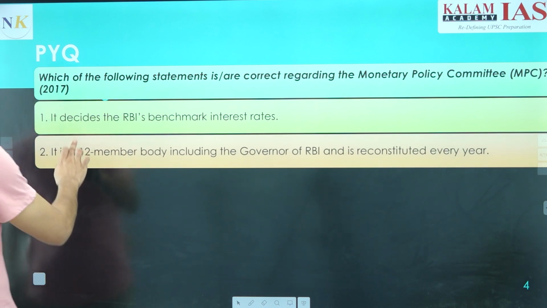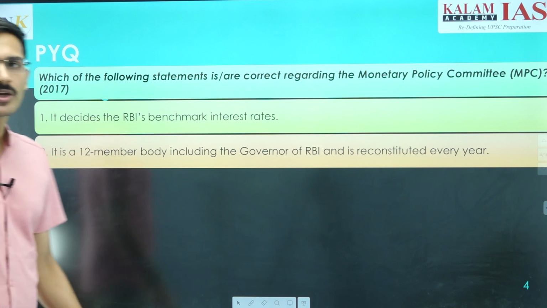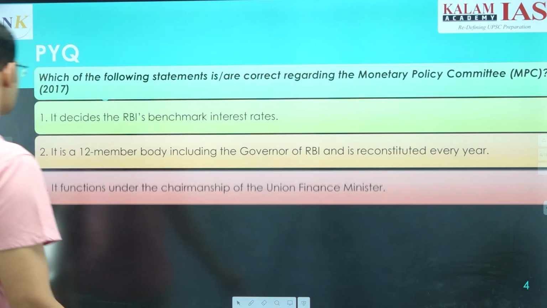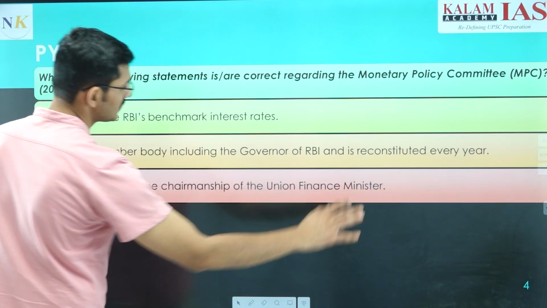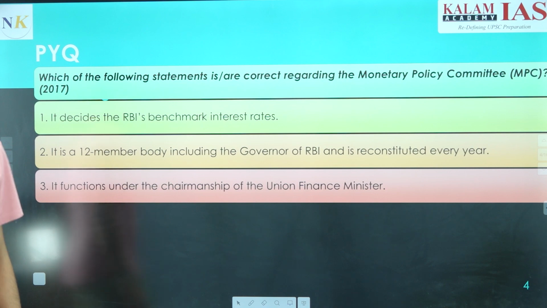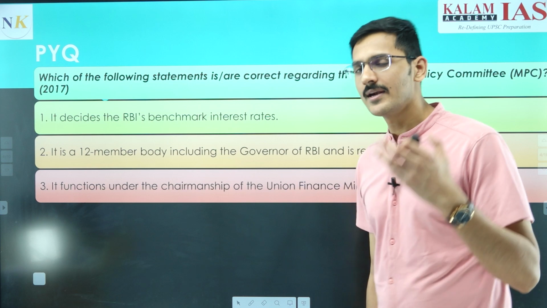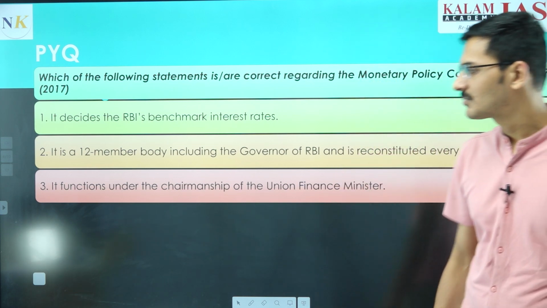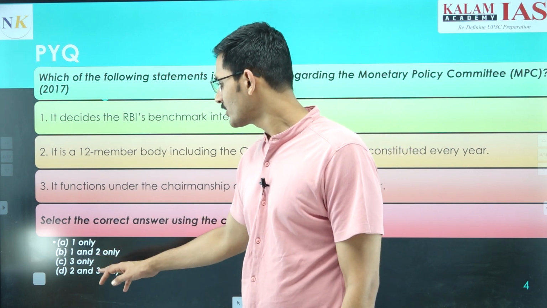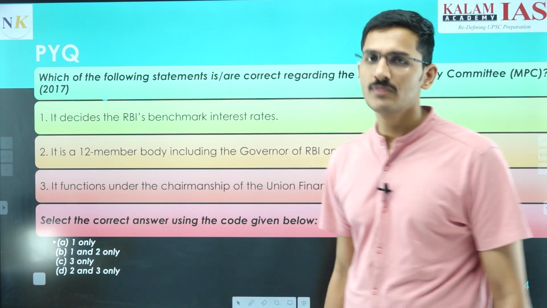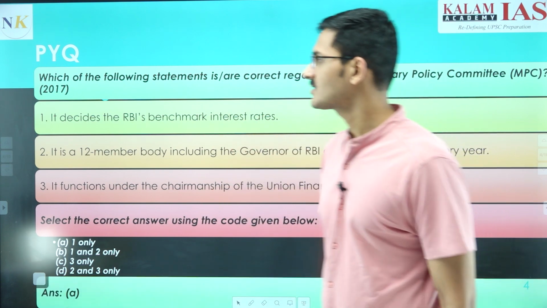The second statement is, it is a 12-member body. It is not a 12-member body, it is a 6-member body. So the second statement is not correct. The third statement is, it functions under the chairmanship of the Union Finance Minister. We know that the Monetary Policy Committee is headed by the Governor of RBI and it is a 6-member body. So the second and third statements are wrong. The options are 1 only, 1 and 2, 3, 2 and 3. The answer here is 1 only, because the second and third statements are wrong and only the first is correct. So the answer is A.